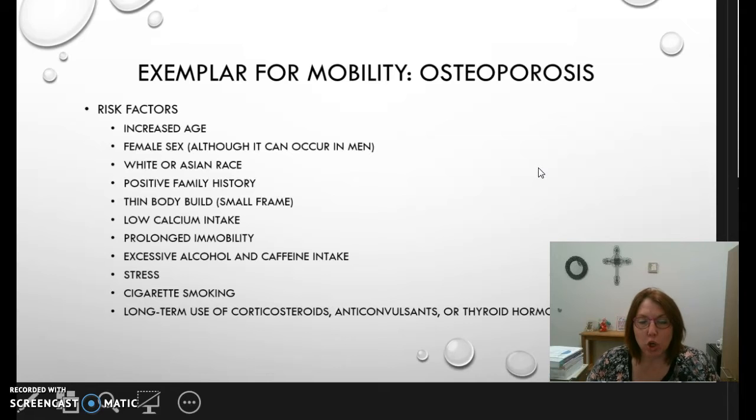Female sex is typical, although it can occur in men. White or Asian race, positive family history, and typically what you're going to see with this is the women have a very small, thin body build or small frame. Okay, they have a low intake of calcium. They've had prolonged immobility. Remember that what can happen with immobility is it can cause the depletion of calcium. Excessive alcohol and caffeine intake and cigarette smoking are also risk factors. Elevated stress, and then long-term use of corticosteroids, anticonvulsants, and thyroid hormones or thyroid replacement.